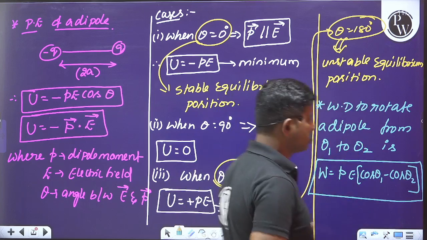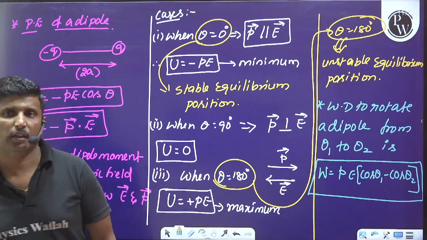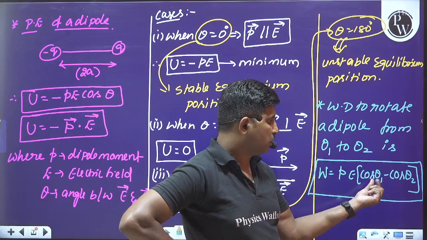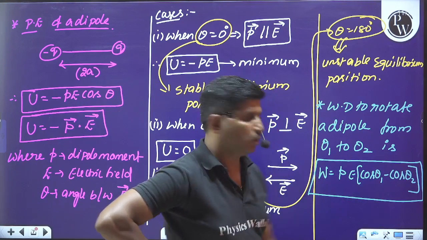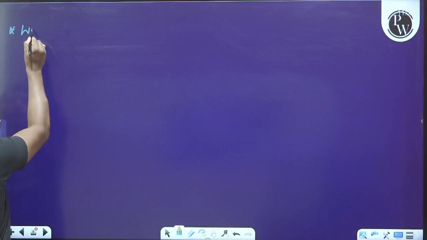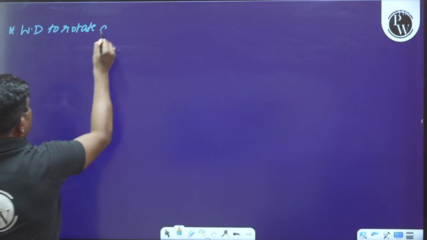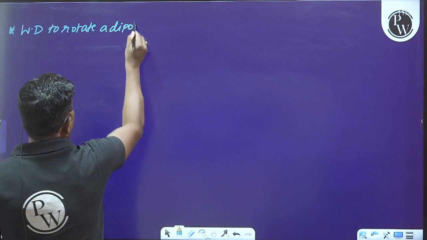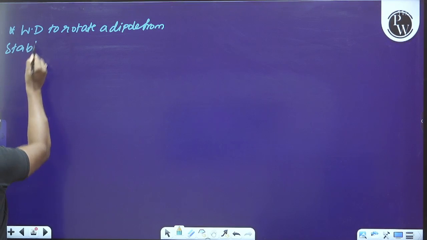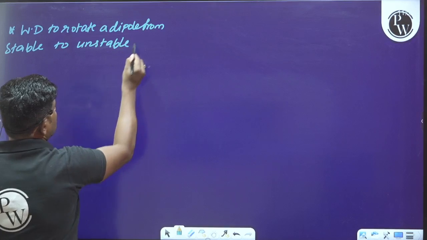Work done is nothing but the change in potential energy. So please observe this: work done is equal to PE into cos theta 1 minus cos theta 2. For example, what is the amount of work done to rotate a dipole from stable equilibrium position to unstable equilibrium position?